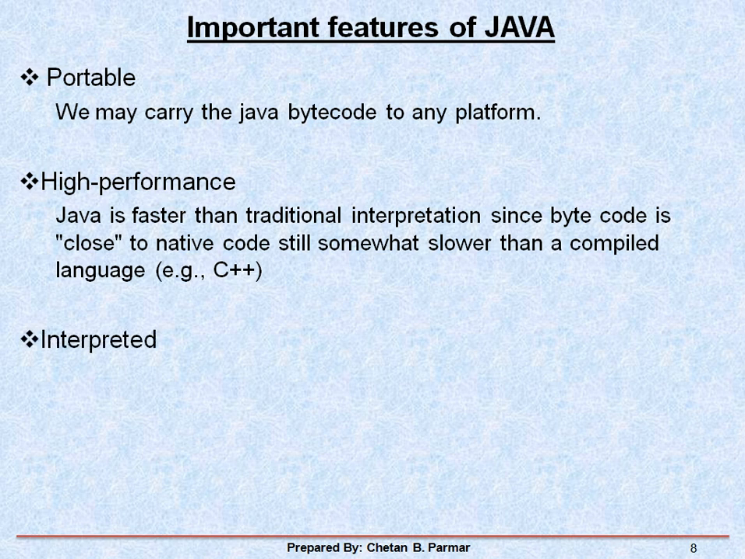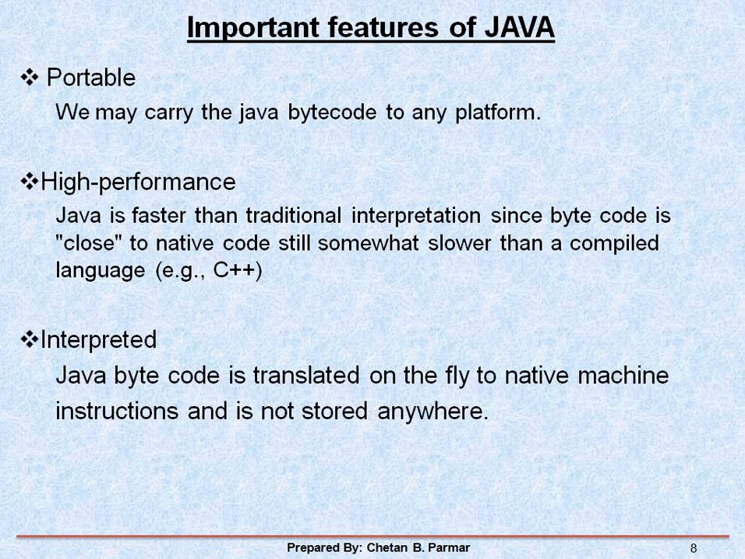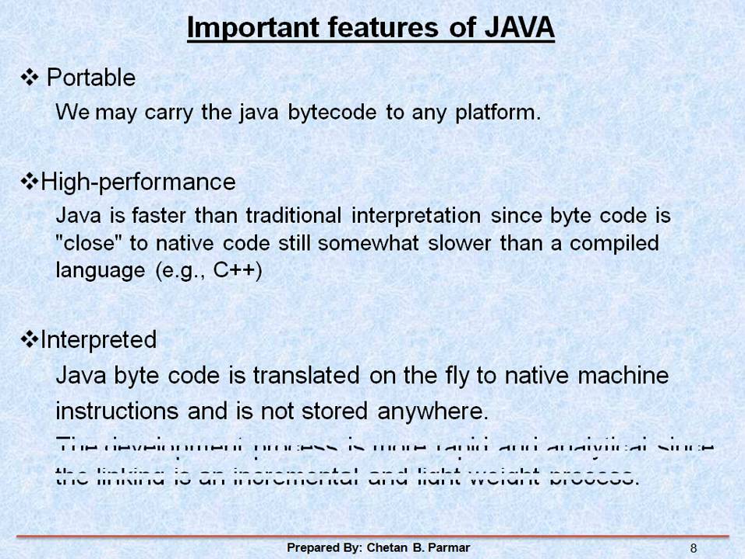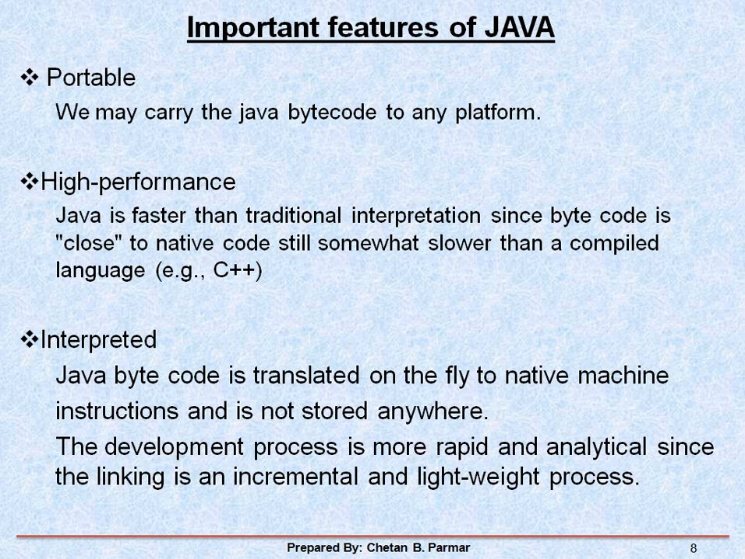Then interpreted. Bytecode is translated on the fly to native machine instructions and is not stored anywhere. It's an interpreted language. The development process is more rapid and analytic since linking is an incremental and lightweight process, in the form of multi-threading. Okay.